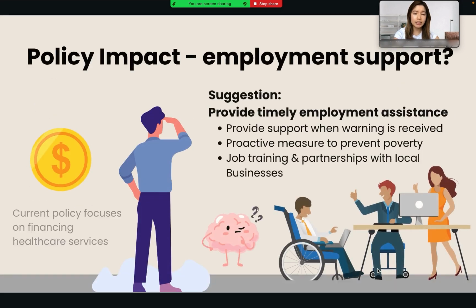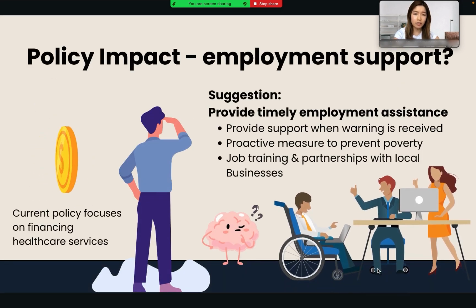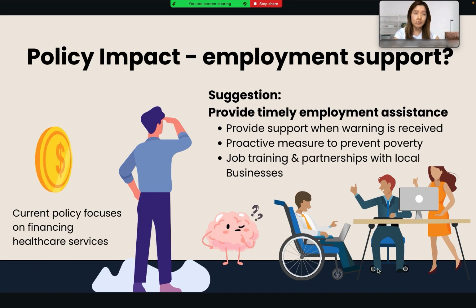This highlights the need to go beyond healthcare financing and provide timely employment assistance. Proactive measures, such as job training programs in collaboration with local businesses, can help prevent families from falling into poverty. Adrian will delve into this further later on.